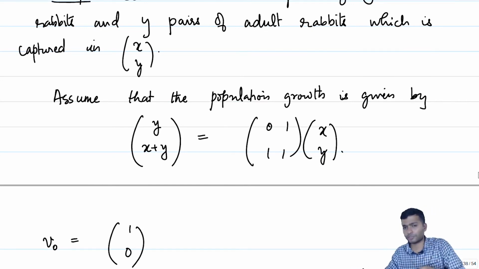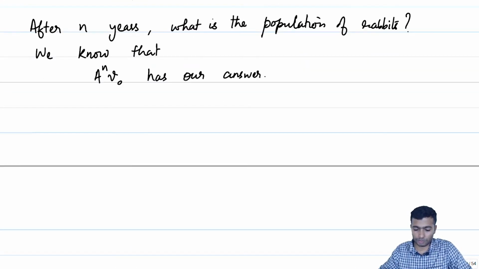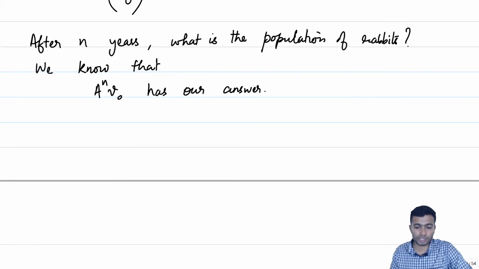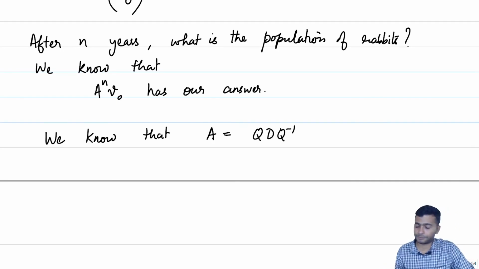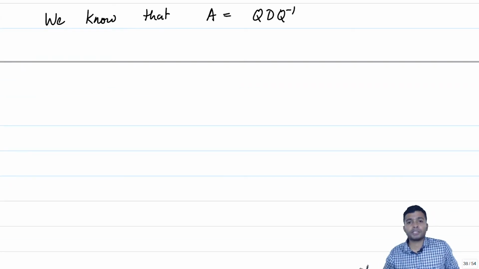But then if you start trying to calculate A to the power n, in fact it is a very tedious process, just for this 2 cross 2 matrix, to start computing A to the power n for n very large. So, what we will do is we will use the knowledge that we have developed. We have noted that A is equal to Q D Q inverse. If you recall, we did mention that diagonalization was a factorization method which was beneficial for computing the powers.